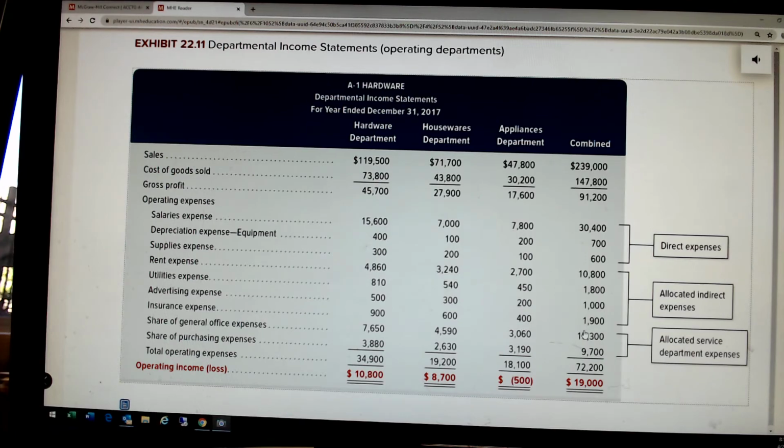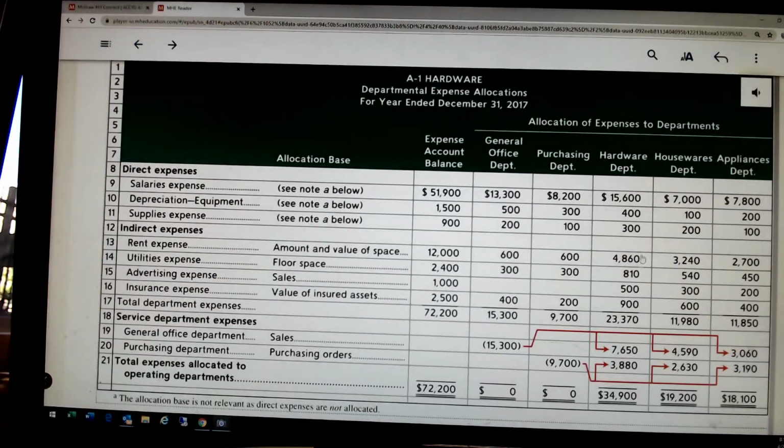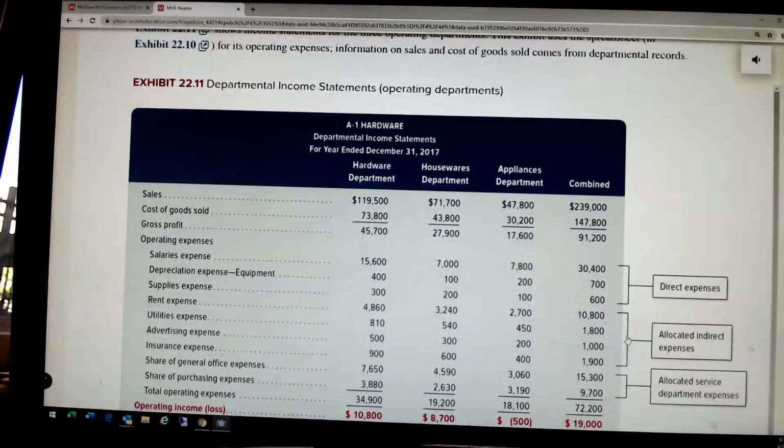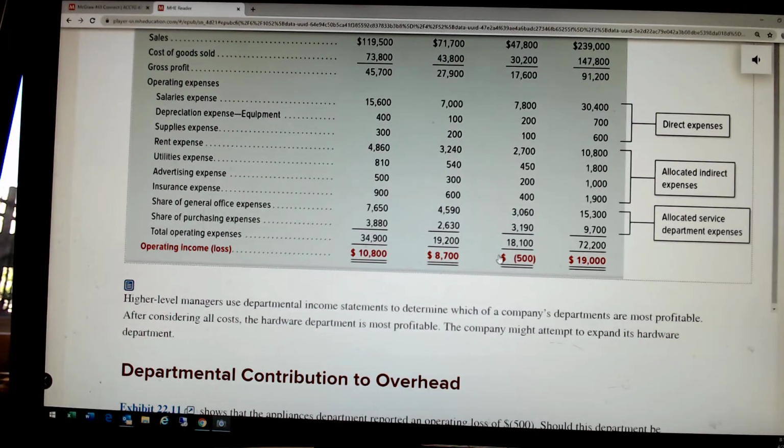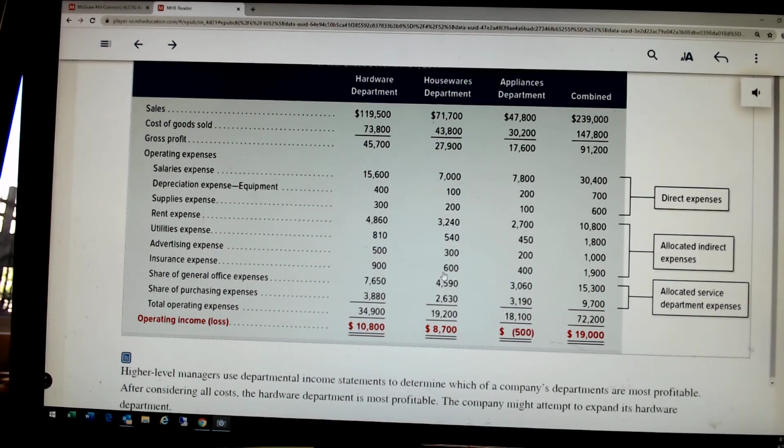And these numbers are traceable right back up into here. So this is how all 3 departments did. Hardware department made $10,800. Houseware department made $8,700. Appliance lost $500. So overall, if you do the math down or you do it across, this store made $19,000.